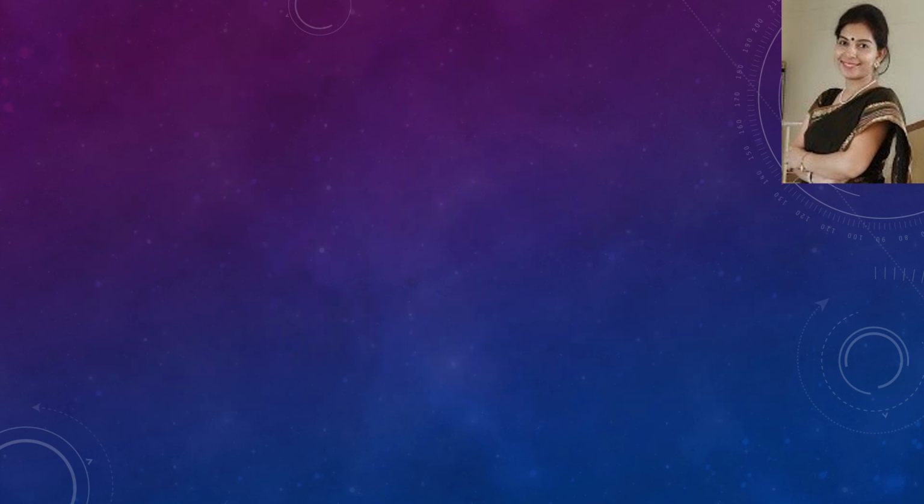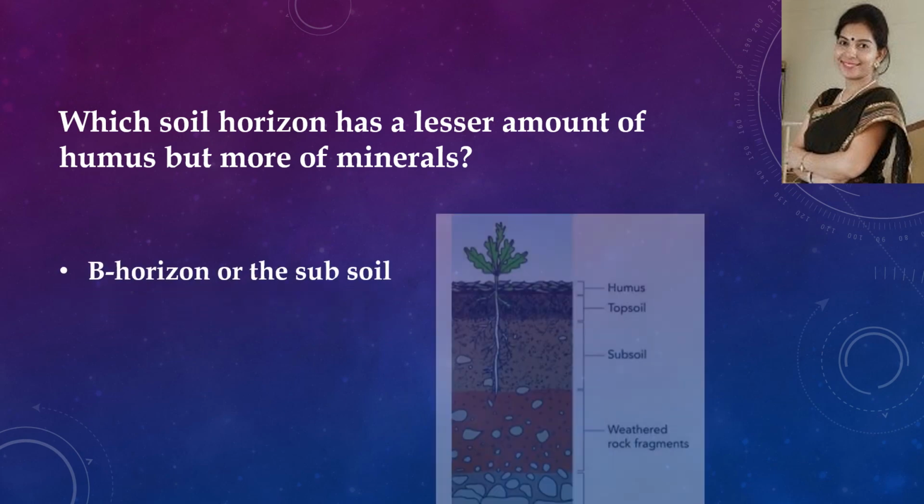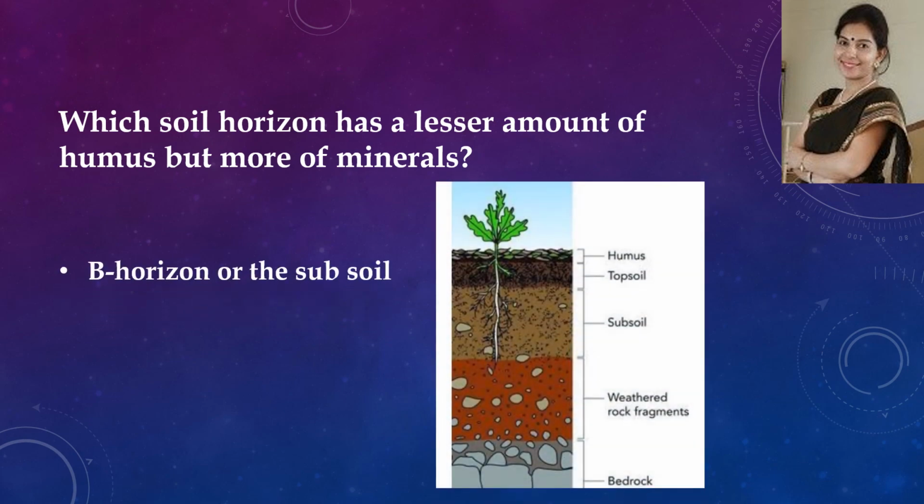So the next question is, which soil horizon has a lesser amount of humus but more of minerals? And the answer is B horizon, or the subsoil. We know that the topsoil is rich in humus, while the B horizon or the subsoil, it has lesser amount of humus or organic matter, but it is rich in minerals.